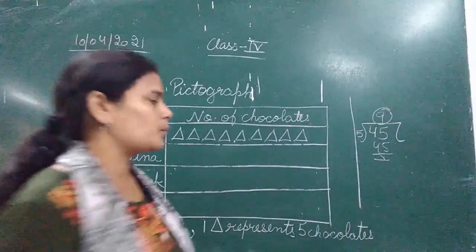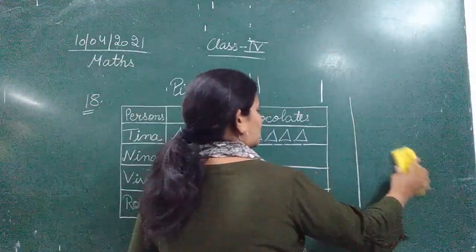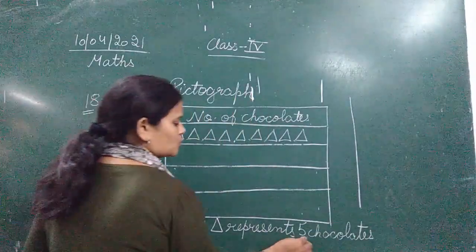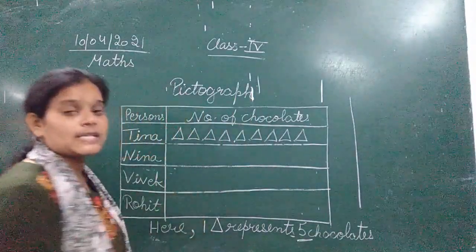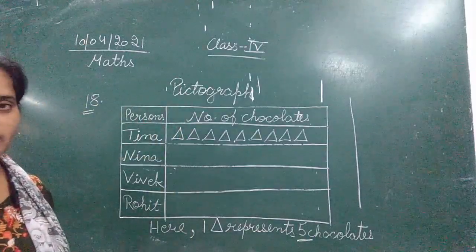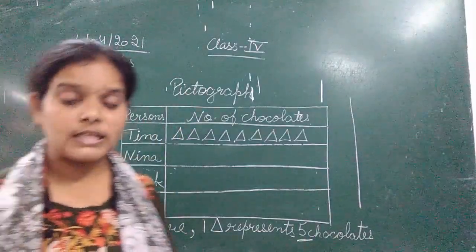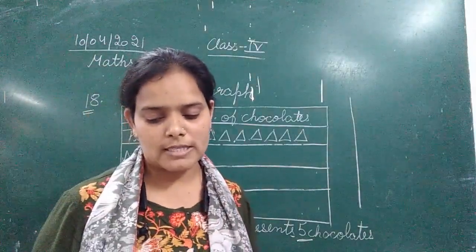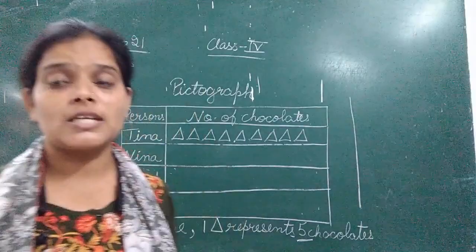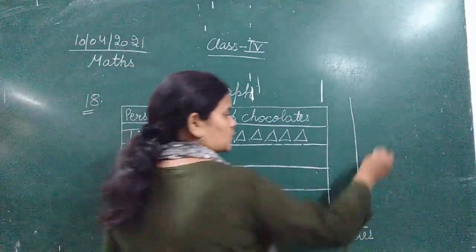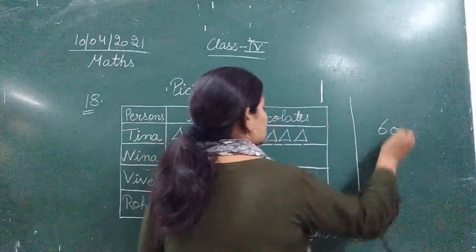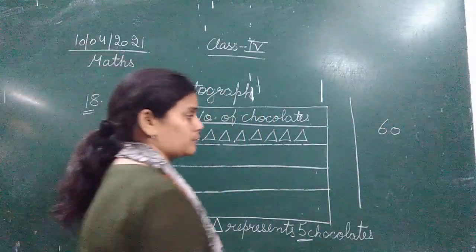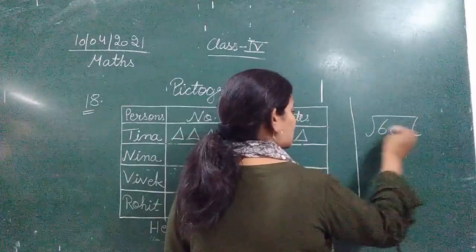Okay, so this is how we are going to represent it. हमने representative figure जो ली है, okay, so that is 5 chocolates. इसी को we will divide the number of chocolates that are being sold. Clear? Second is Nina. The second person is Nina. So how many chocolates are being sold by Nina? So Nina has sold 60 chocolates. So Nina ने कितनी chocolates sold थी? 60. So now we are going to divide this 60 chocolates with 5, because one triangle represents 5 chocolates.